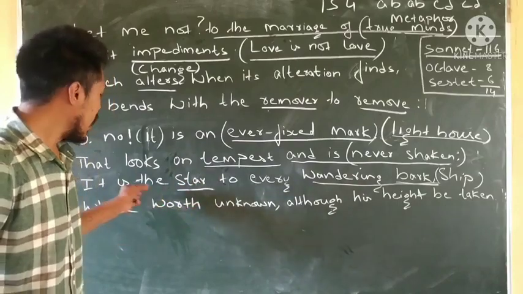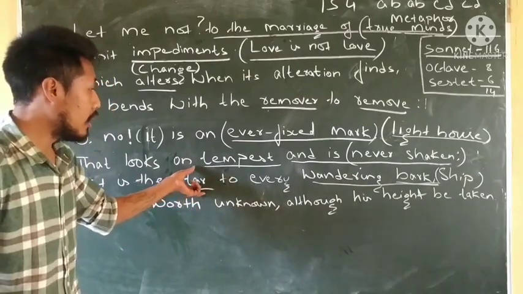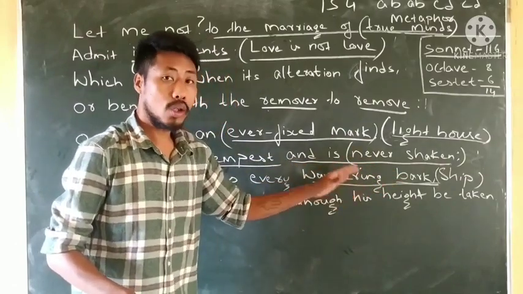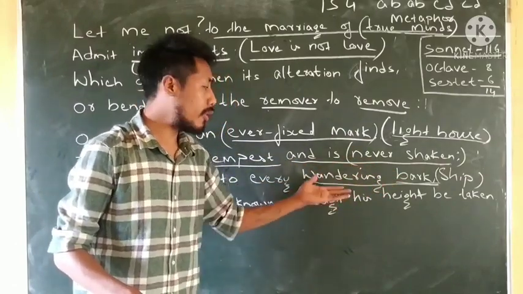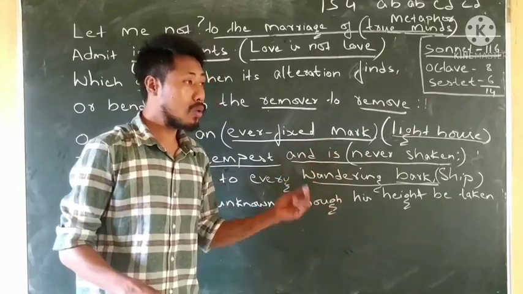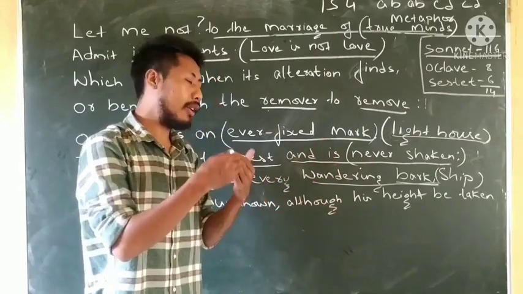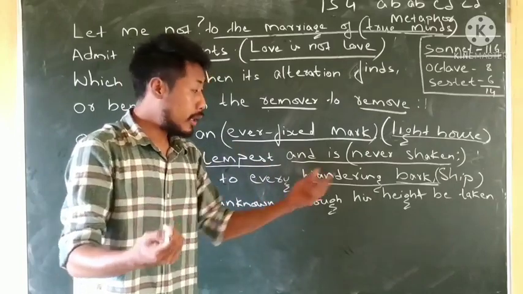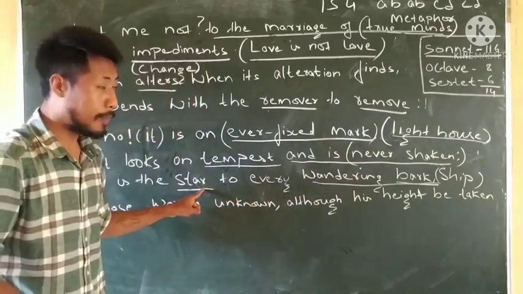In the same way, true love acts like the north star, and the wandering bark is also compared to the lovers who have drifted apart. Those lovers who had a problem and drifted apart will look to the true love, right?